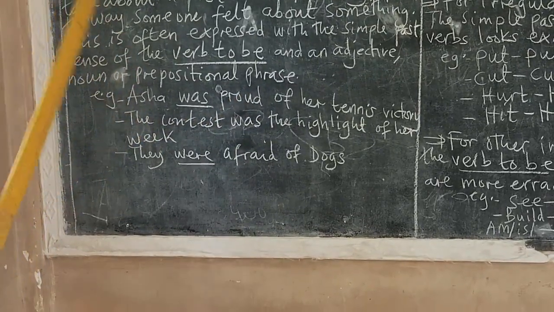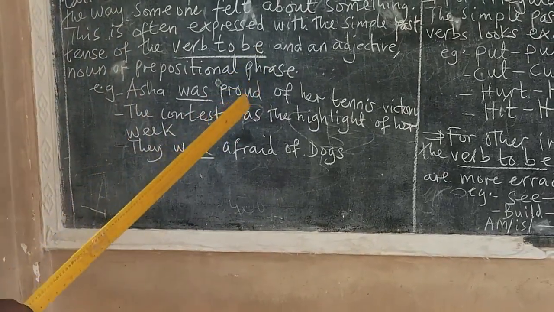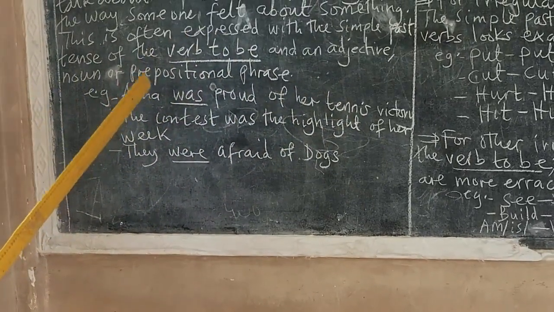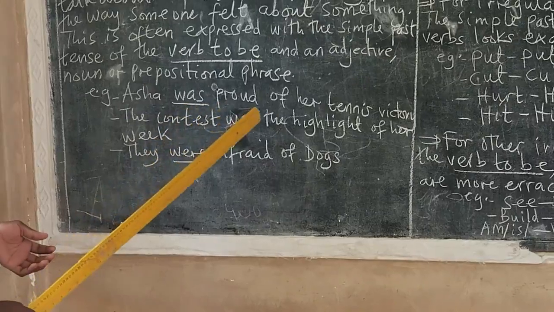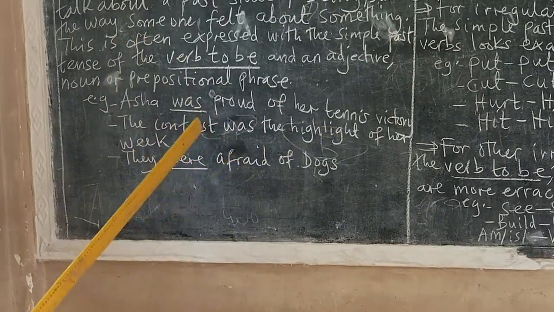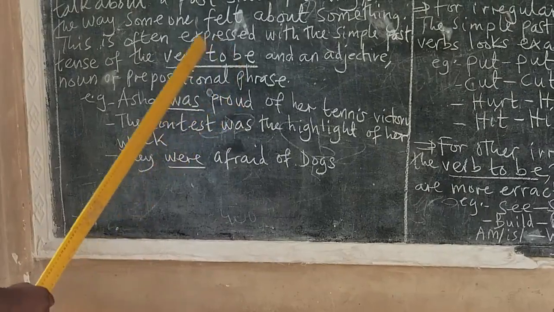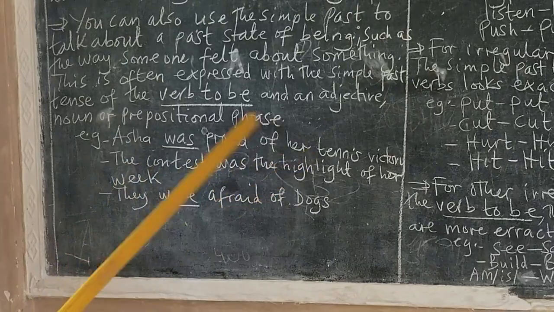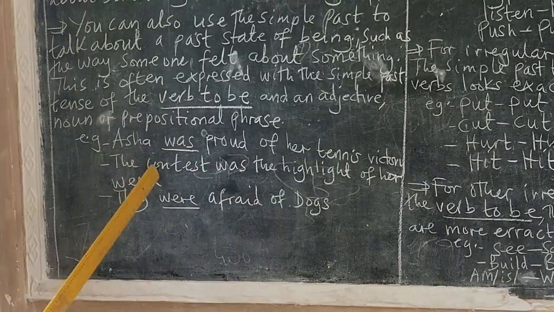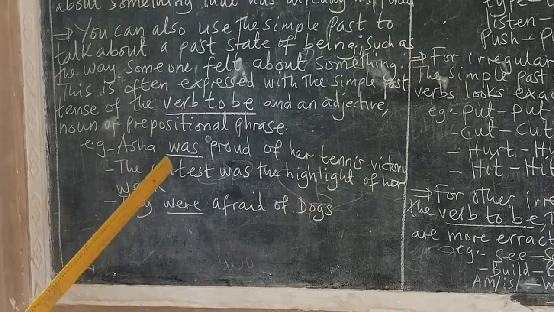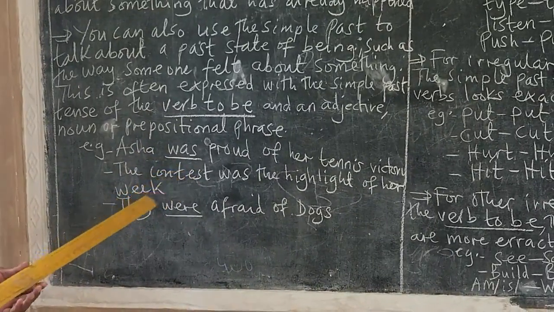Another sentence is, the contest was the highlight of our week. We are still talking about Asha here. So the contest was the highlight of the week. So here, was is used as a form of verb to be to express the feeling of the context here, because the context is the one which is being talked about.